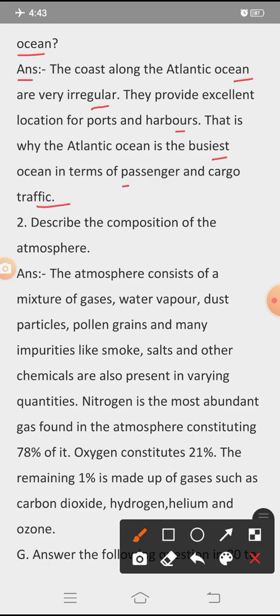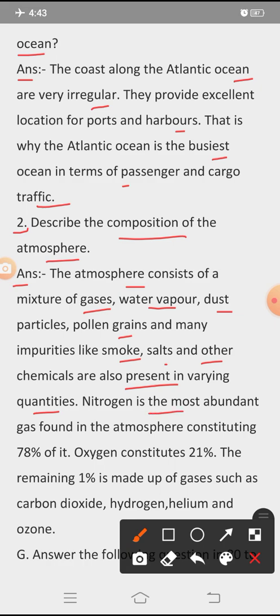Next, question 2 of section F: describe the composition of the atmosphere. Answer: the atmosphere consists of a mixture of gases, water vapor, dust particles, pollen grains and many impurities like smoke, salts and other chemicals, which are also present in varying quantities.